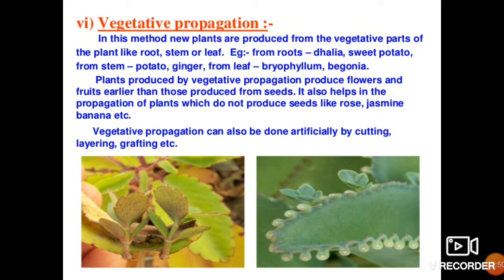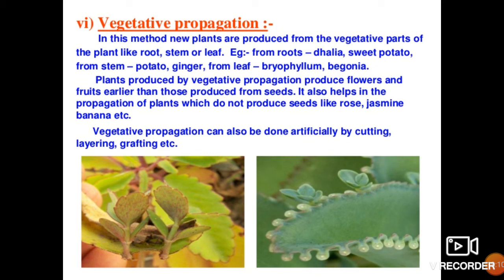In this method, new plants are produced from the vegetative parts. Now what are the vegetative parts? Root, stem, leaf, etc. Example from root: dahlia, sweet potato. From stem: potato, ginger. From leaf: bryophyllum and begonia.